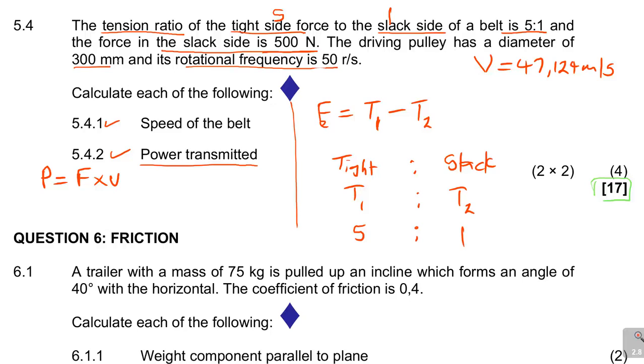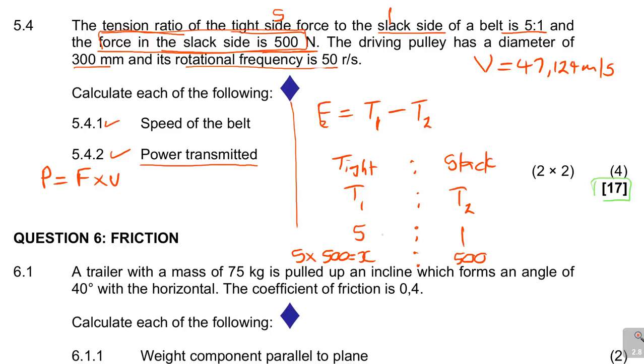And then they're saying the force on the slack side. What is the force on the slack side? It's 500. So under here we have 500. So what will be the force on the tight side? So this is X. If the ratio is 5 is to 1, it means if this is 500, then for every 1 newton on the slack side there are 5 newtons on the tight side.